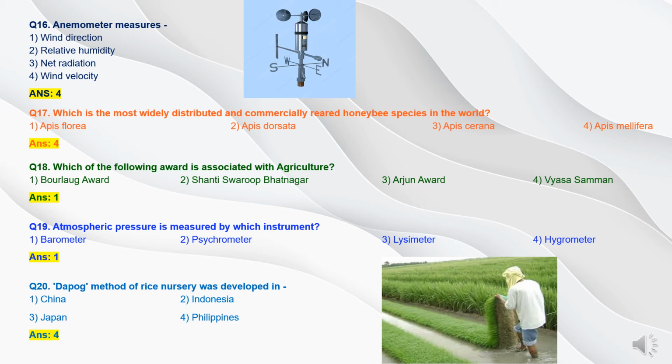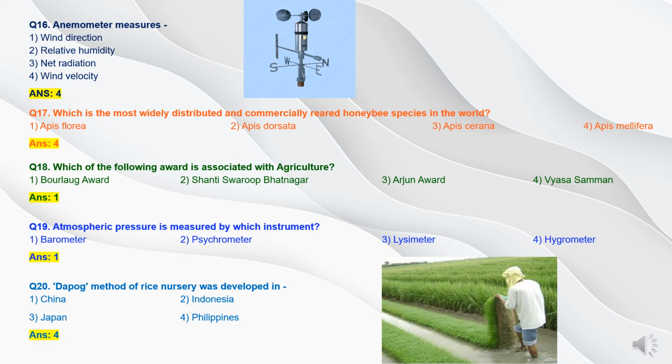Borlaug Award is given in the name of Norman Borlaug, who was an agriculture scientist and father of the Green Revolution. So this award is related to agriculture. Shanti Swarup Bhatnagar Award is related to science and technology. Arjun Award is related to sports, and Vyasa Samman is a literary award. So here the correct answer is Borlaug Award, option 1.